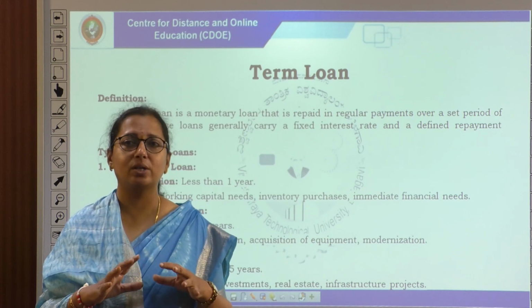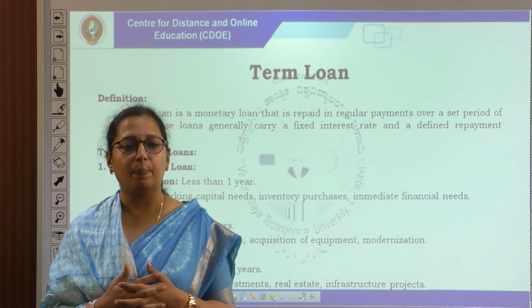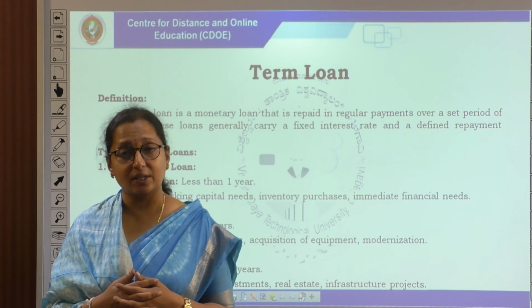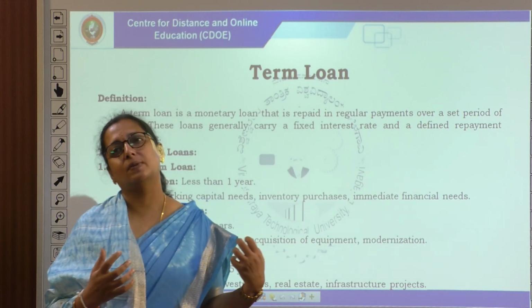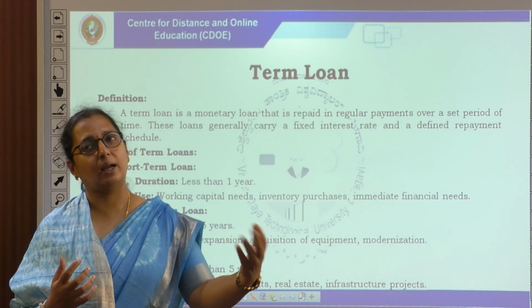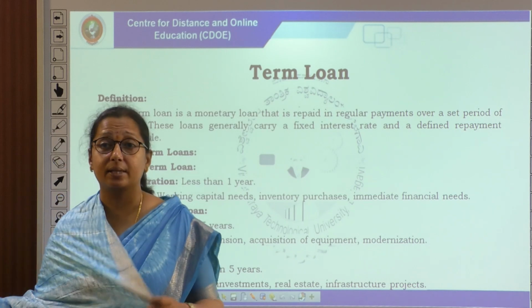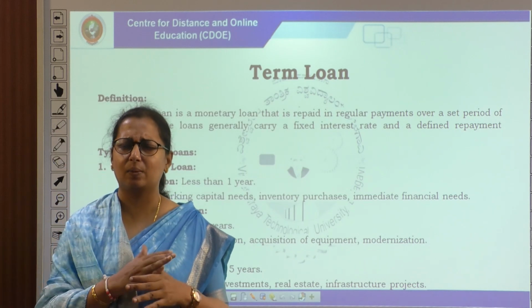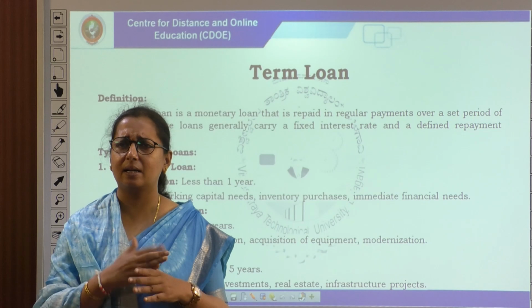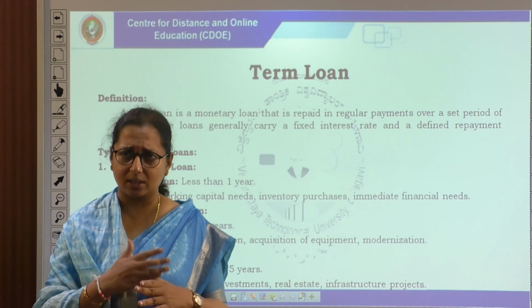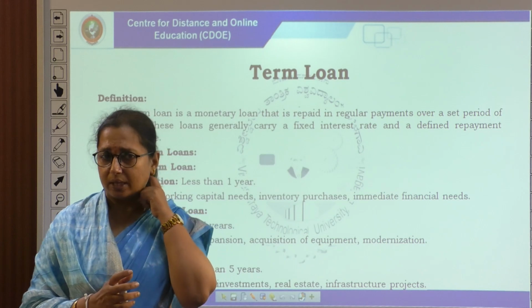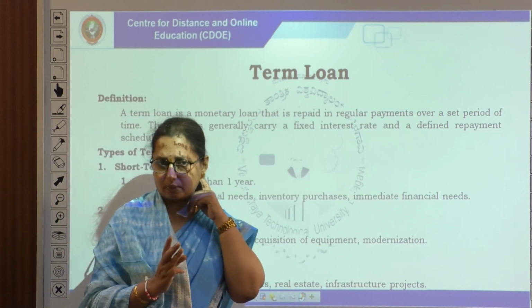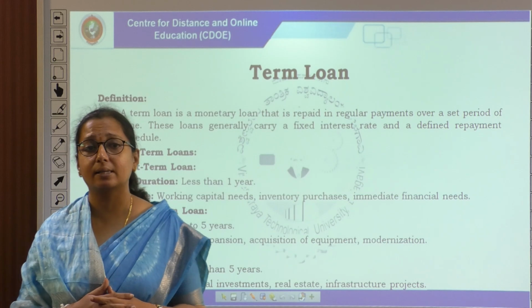Long term loans have a duration of more than 5 years, for major capital investment, real estate, infrastructure projects. A loan used for more than 5 years can be treated as a capital investment. Capital investment directly affects capital expenditure, in other terms capital budgeting. So, these are the three major concepts called term loan.